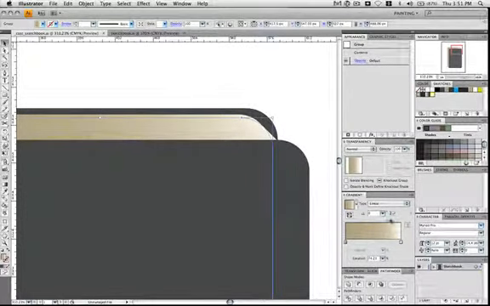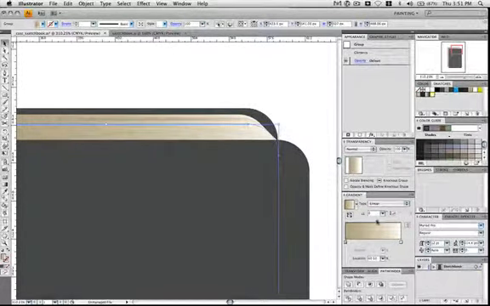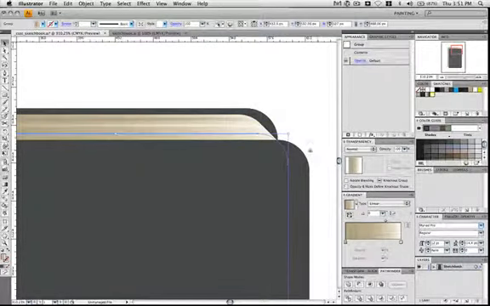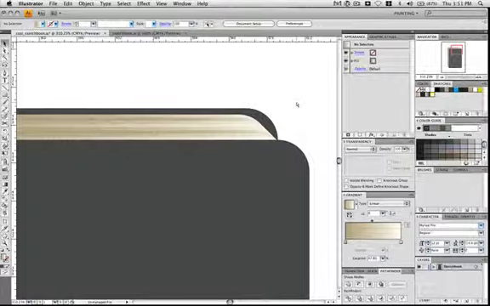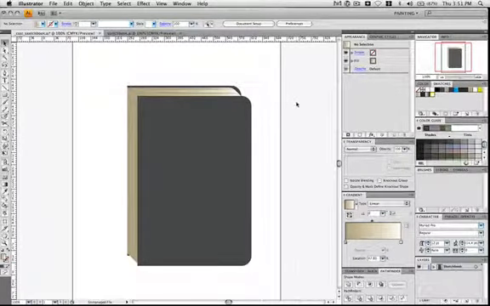Basically we're just dragging the gradient slider on it, either left or right, whatever you think looks best, which is just going to add a little bit of randomness to these page designs, which will make them look a bit more like individual pages. And then you can hit Command 1 to zoom back out and see what the progress looks like. And be sure to save it.